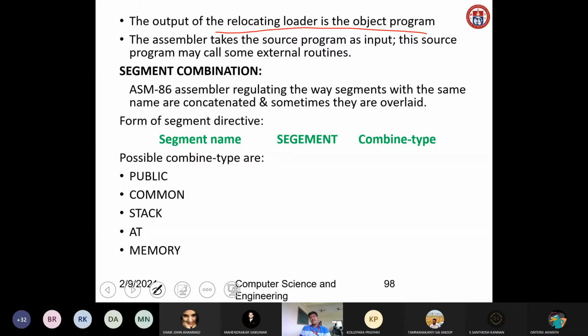So what the assembler will do is it will take the source program as input. This source program may call some external routines. Okay, this is a segment directive, like an assembler directive. So we have some segment directives also available. Again, it will give information to the assembler. So this is the syntax for a segment directive.